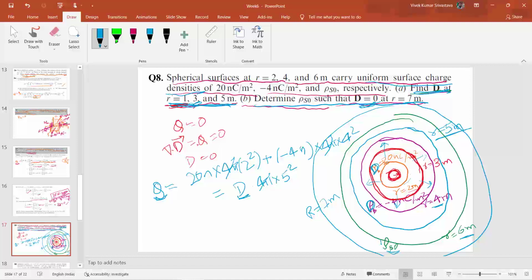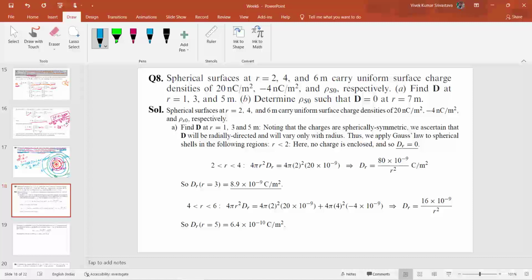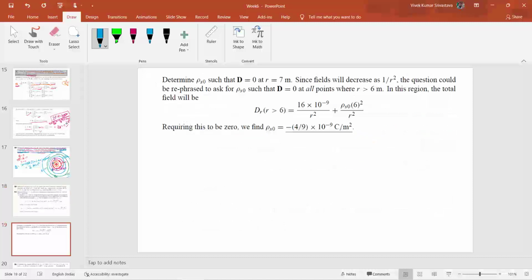So for calculating this, you have to use the same procedure that we have followed. Basically, you have to equate, sorry, this will be 20.